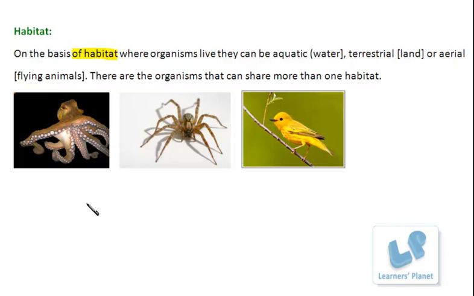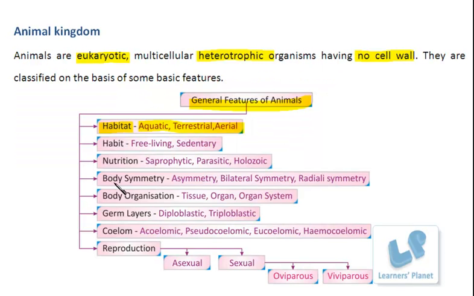So what is that next feature that we can compare in these organisms? Let me show you. The next feature can be habit, that is, what type of life these organisms are leading. Depending on that, they can be free living, sedentary, or sessile, and so on, right?